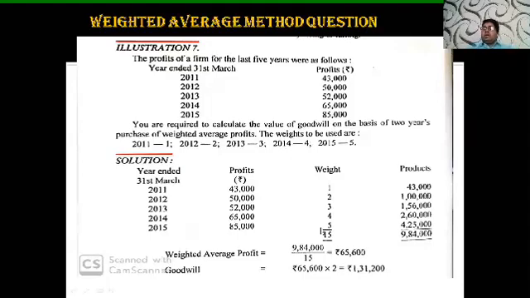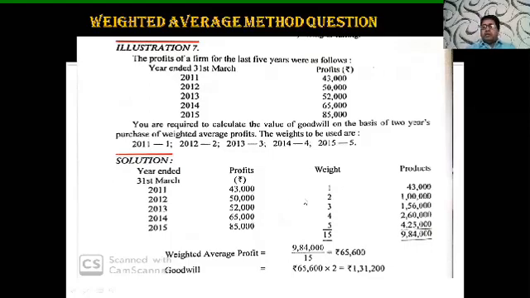Now what we are required to do, as in your statistics, while calculating the continuous mean, in that you are required to find out x into f, then we are required to do sigma xf divided by sigma f. It is just like, let us take this profit as an x, these weights as a frequency. So profit into weights, we will get the product.